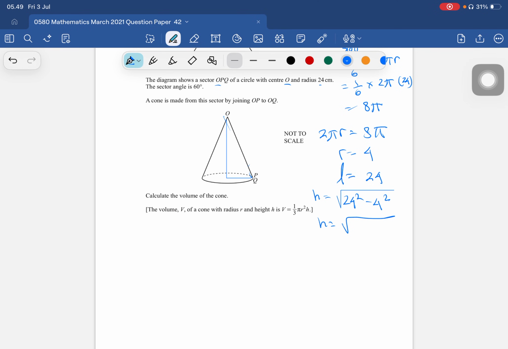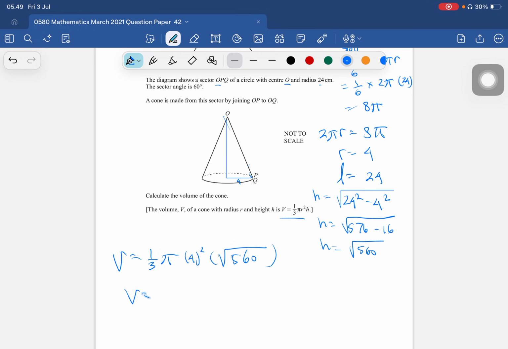So here is 576 minus 16, so the height is the square root of 560. So to find the volume, the formula is given: a third pi r squared h, with r as 4, so 4 squared, multiplied by the height, the square root of 560.